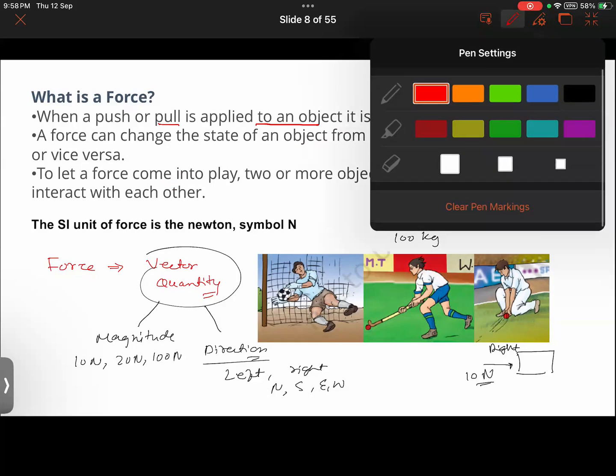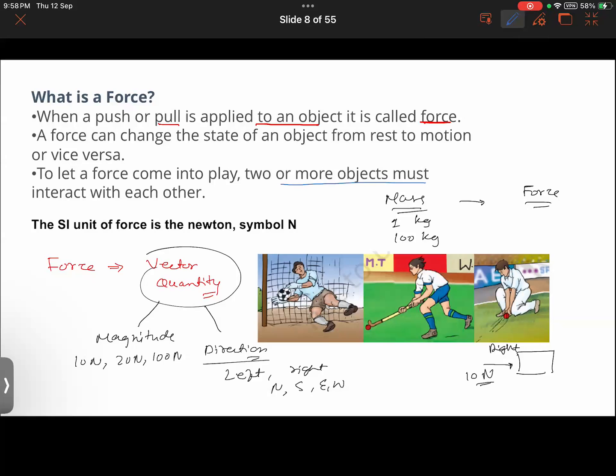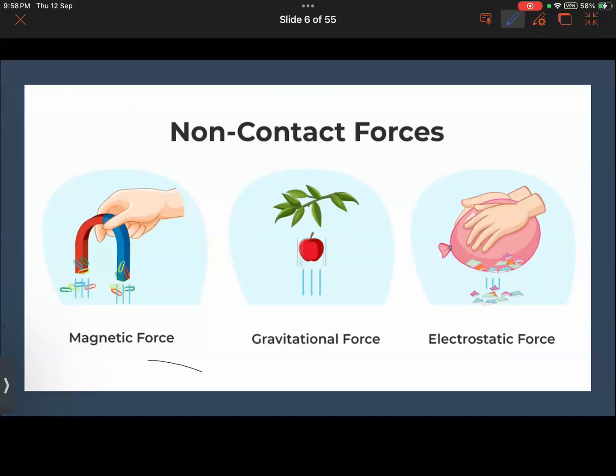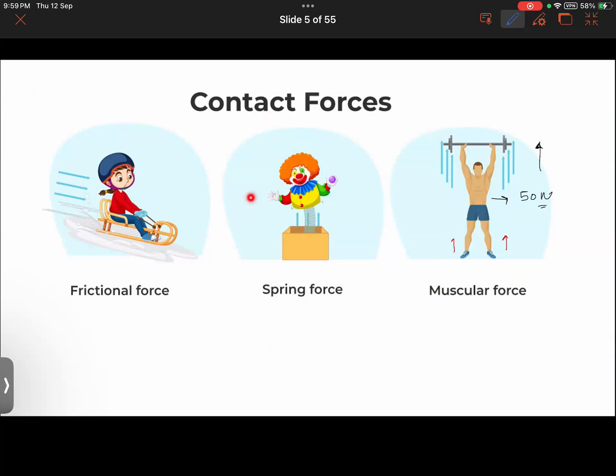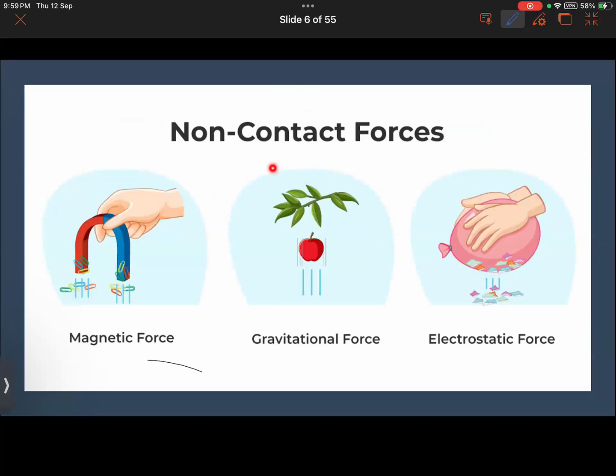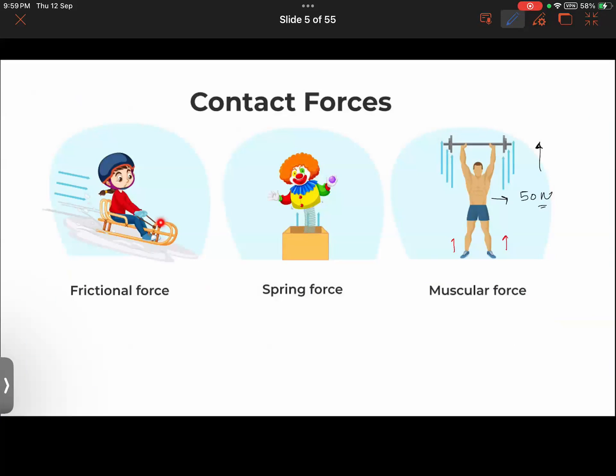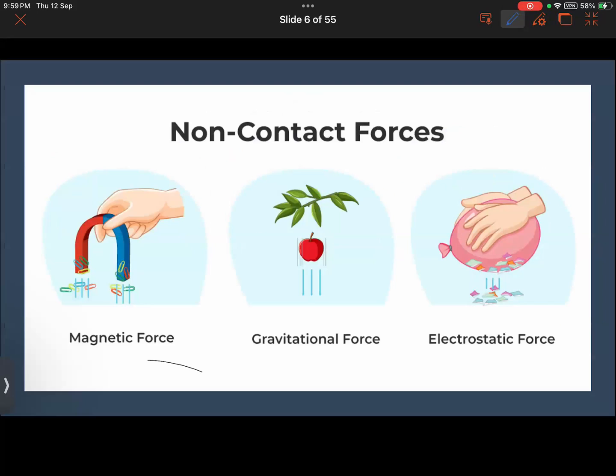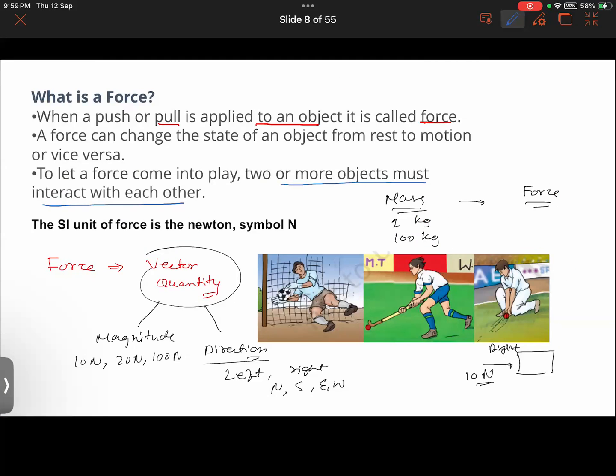Further, to let force come into play, two or more objects must interact with each other. That interaction can be where the two objects are physically in contact, or it could be from a distance also. So on the basis of interaction, you have two types of force, one that is contact force, another that is non-contact force. Hope it should be clear.